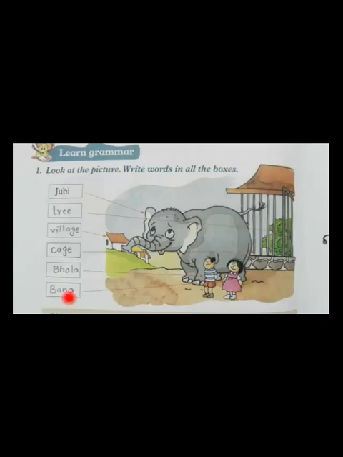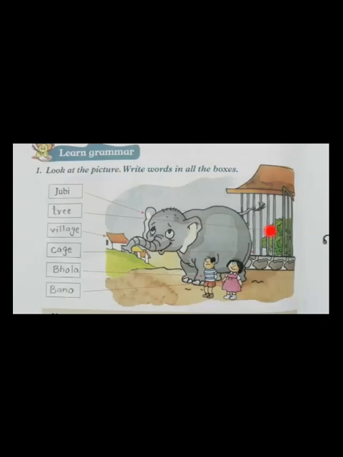All these are nouns, naming words. Do you know about the nouns? Yes, nouns are naming words. The names of persons, places, animals, and things are called nouns.